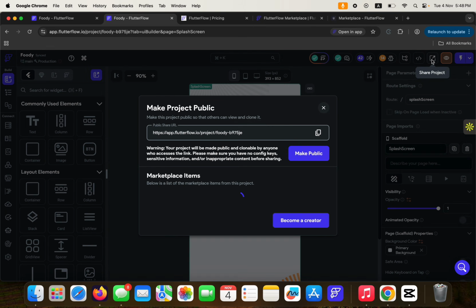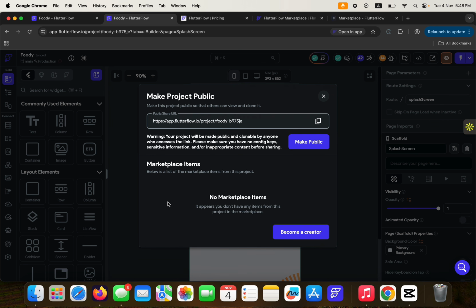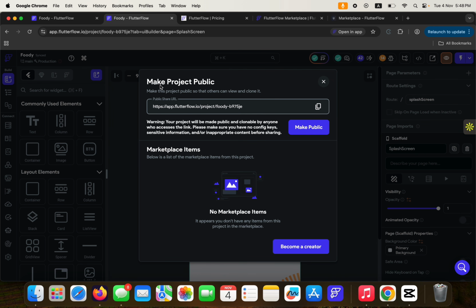And then we have the share project. Now, this is how to share your project with someone else. You can click on this particular icon here, and then you have to click on make public so that you can copy this link and share it with the person. Once the person opens it in their browser with FlutterFlow already logged in, it will show them a section where they can clone the application and use it for themselves. So that's how it works.